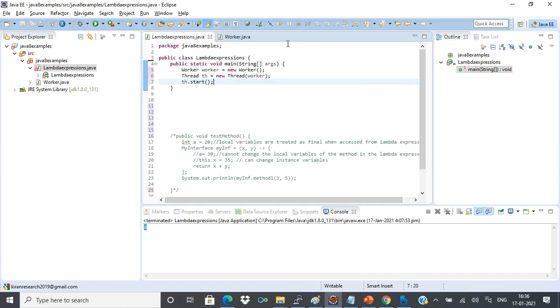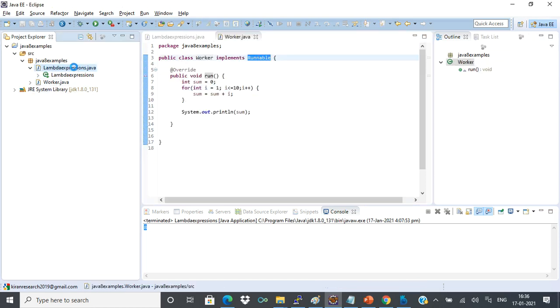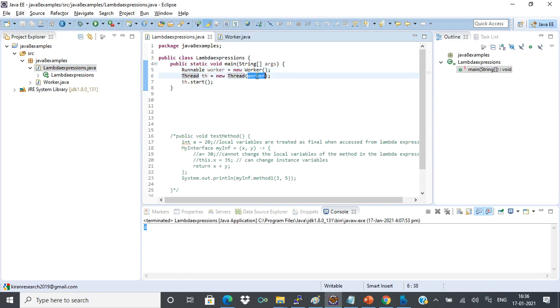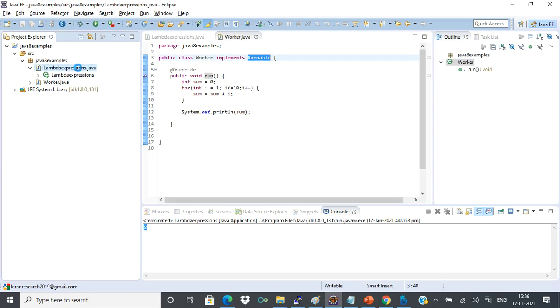This is how I will write the traditional multi-threading programming, right? So what I have done, worker is a runnable interface, or I can even assign this to Runnable. I'm creating a worker object and assigning it to the Runnable interface because this worker implements Runnable. And what I'm doing here, I'm creating a thread and passing the runnable object, th.start. This is how a thread program is created. There is another way also where I can extend the Thread class, but here we are dealing with functional interfaces, so that's why I'm dealing with the Runnable interface.